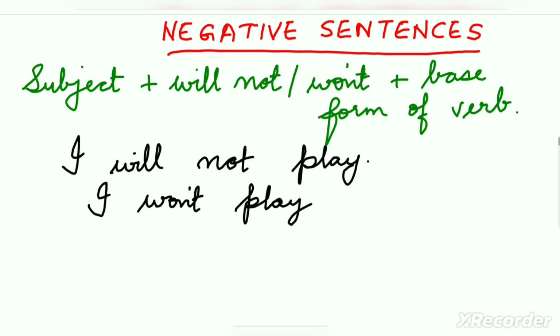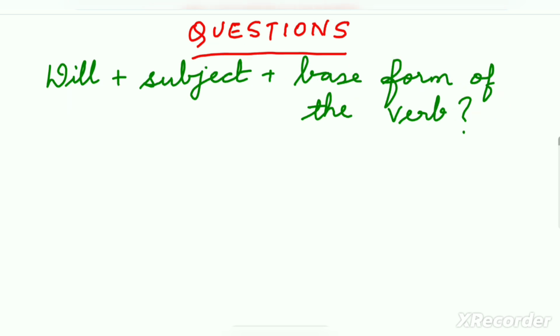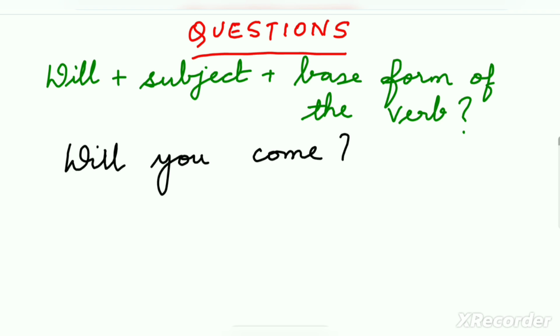Now let's see the questions in the simple future tense. The structure is will plus subject plus base form of the verb, question mark. For example, will you come? Will she play? Will they attend the class? Again, here also we use only the base form of the verb.